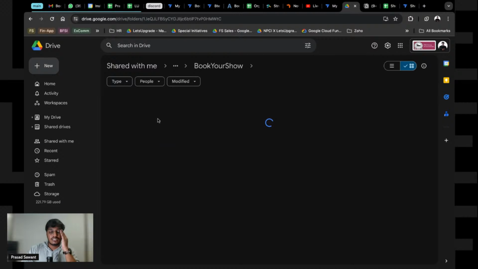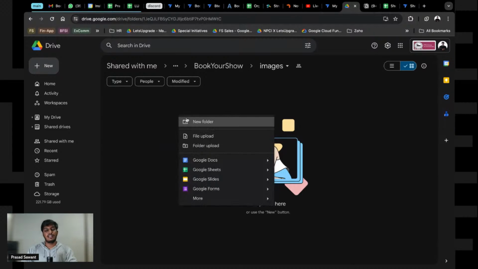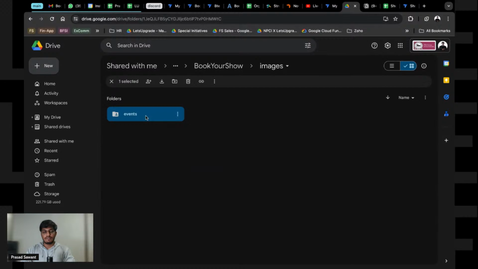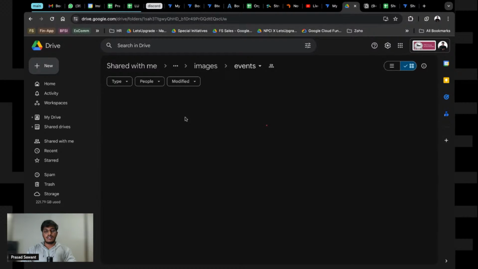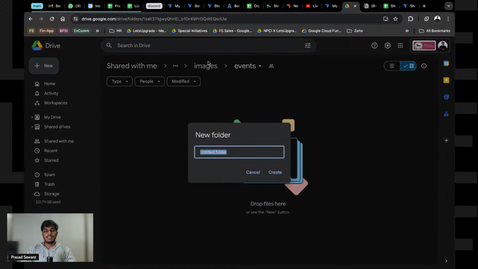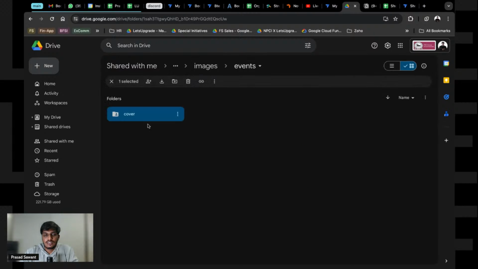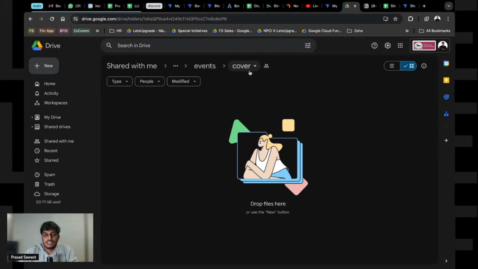Inside the images are related to the events. You can create as many subfolders and structure as you like. I like to keep it this way. Inside images there would also be profile and user images, organizers, and any other images, so everything under images would come here. And under events, this will be called cover, because that is the cover pic. So the folder structure is images, events and cover.